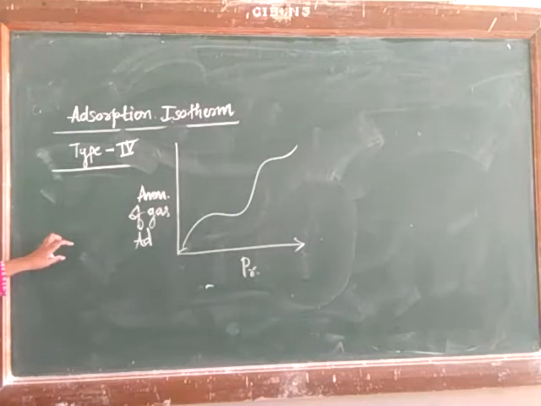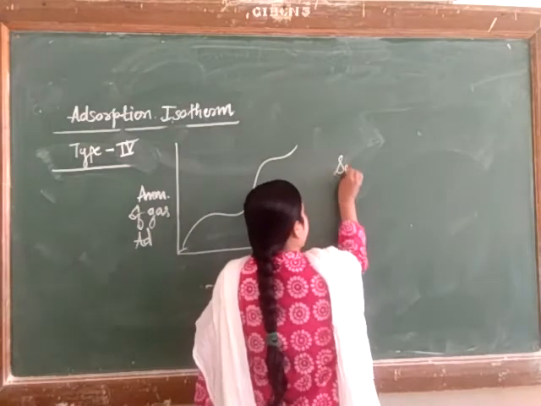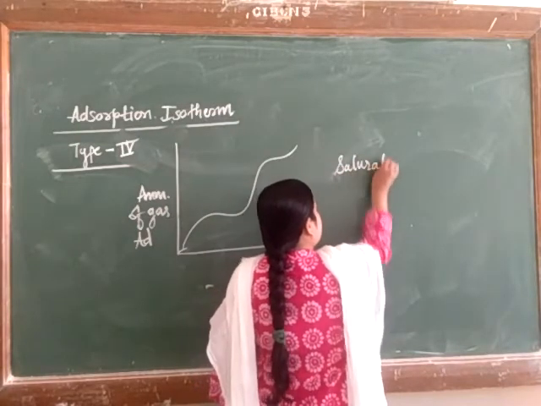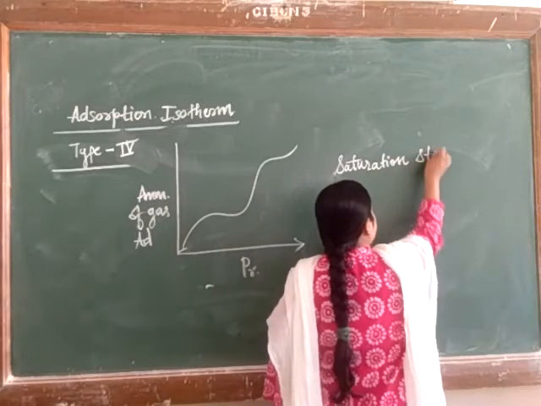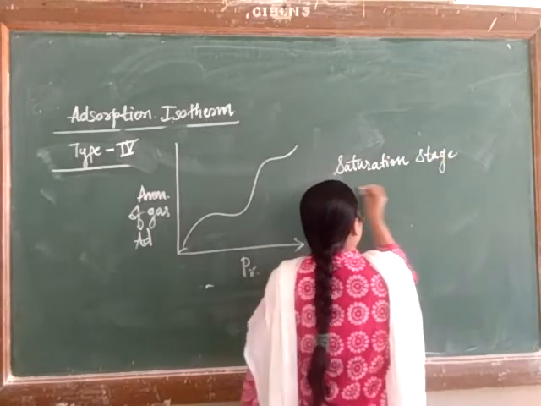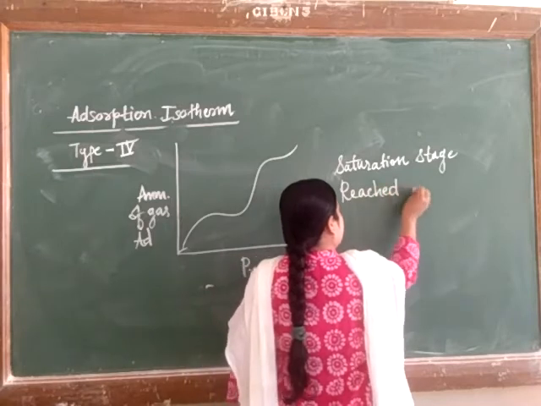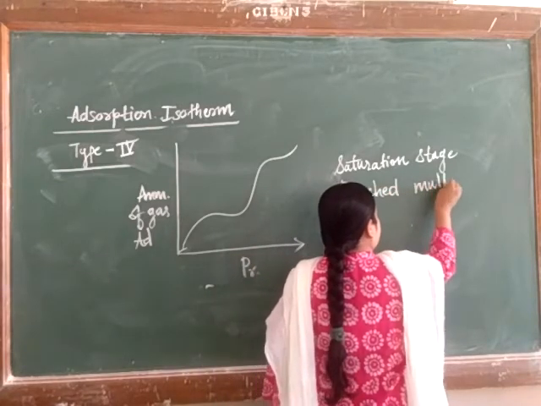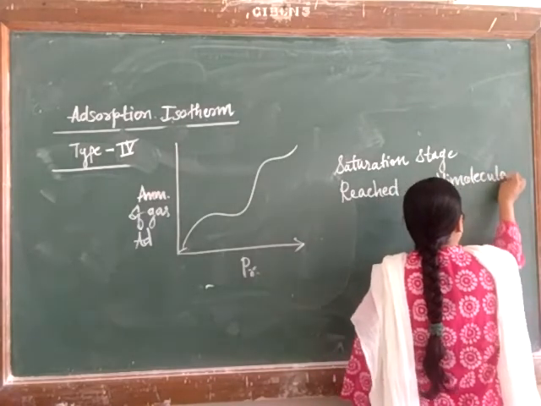The saturation stage is reached in the multimolecular region. Here, what will happen? The saturation stage is reached in the multimolecular layer.